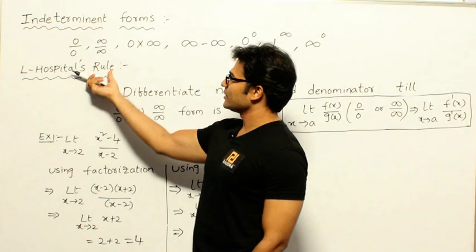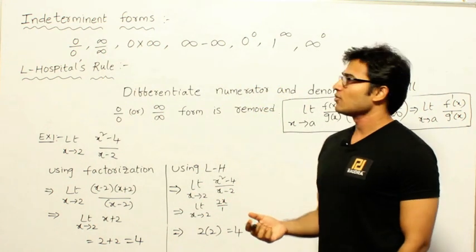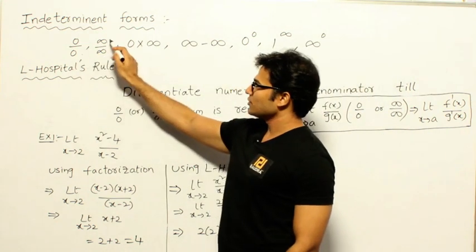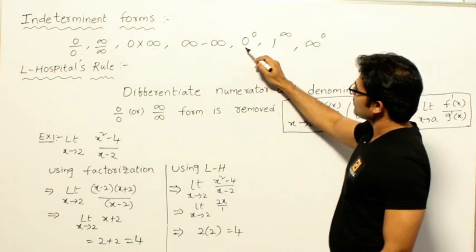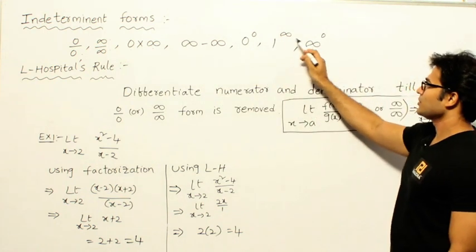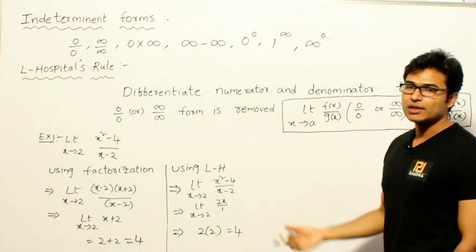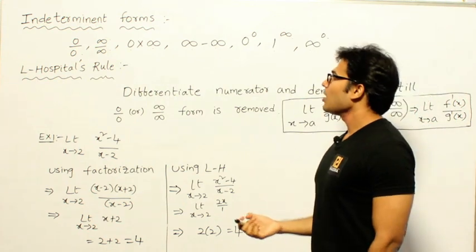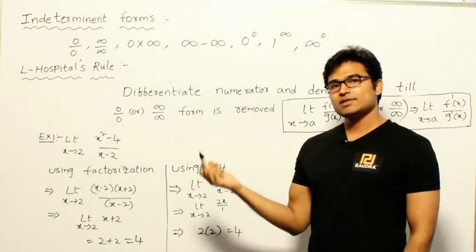Before looking at it, let's look at something called indeterminate forms. Whenever you get the answer as 0 by 0, or infinity by infinity, or 0 into infinity, or infinity minus infinity, or 0 power infinity, or 1 power infinity, or infinity power 0, when you substitute the limit in the expression, all those forms are called indeterminate forms. Now how to deal with them? One way is factorization, which we have seen. The other way is L'Hospital's rule.